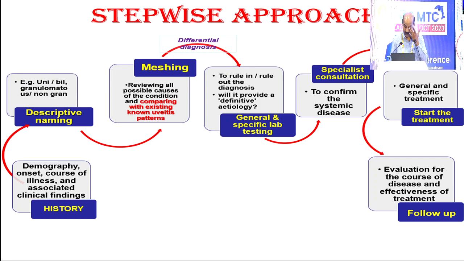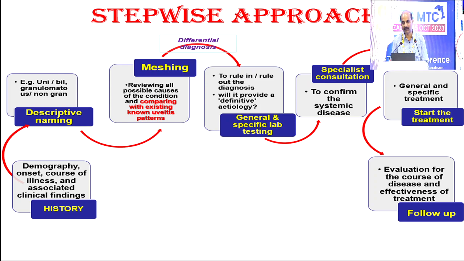And from there, if you suspect the patient has any systemic condition, please don't hesitate to refer to a specialist, either a pulmonologist or rheumatologist, they help us a lot. But one thing is, don't refer to them by providing a diagnosis, like "I am thinking in terms of tuberculosis, kindly rule out." So they will tell us there is no tuberculosis, you can start steroids. This is straightforward. So please don't give them a diagnosis.